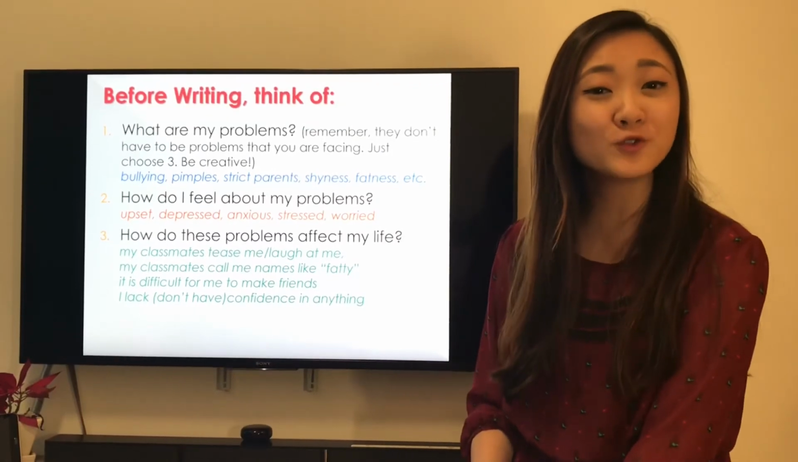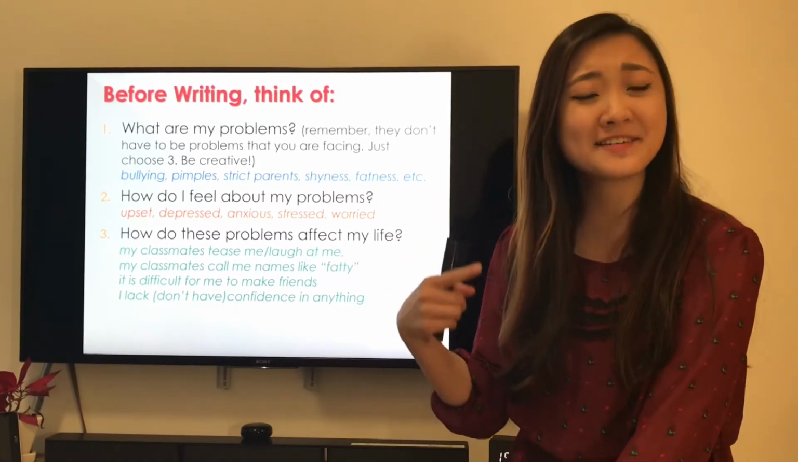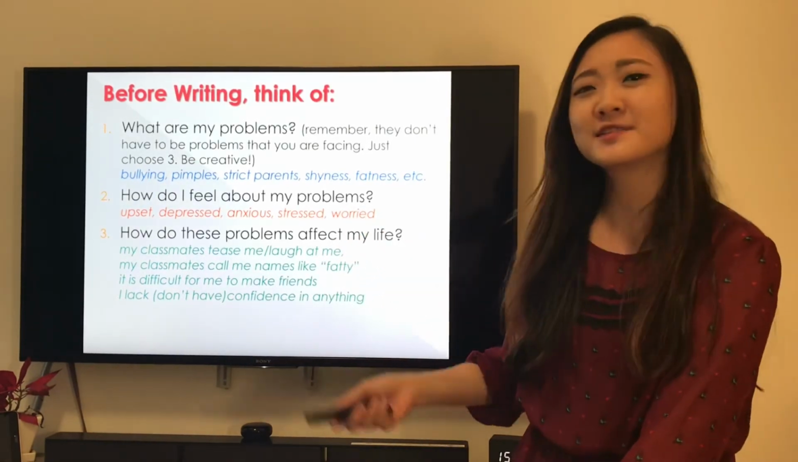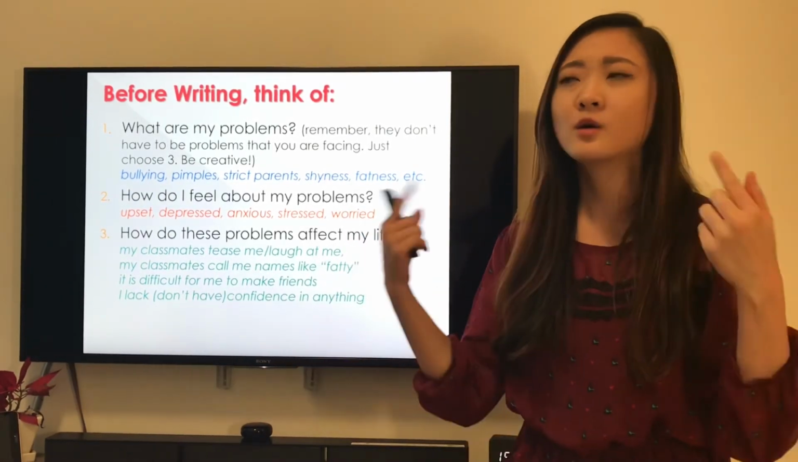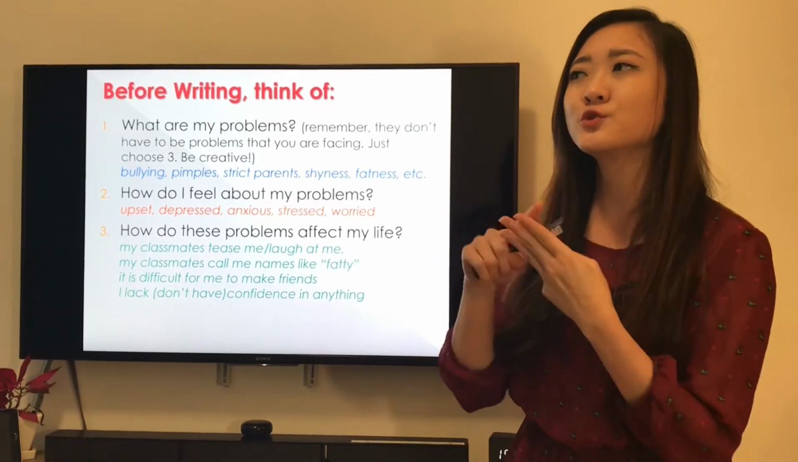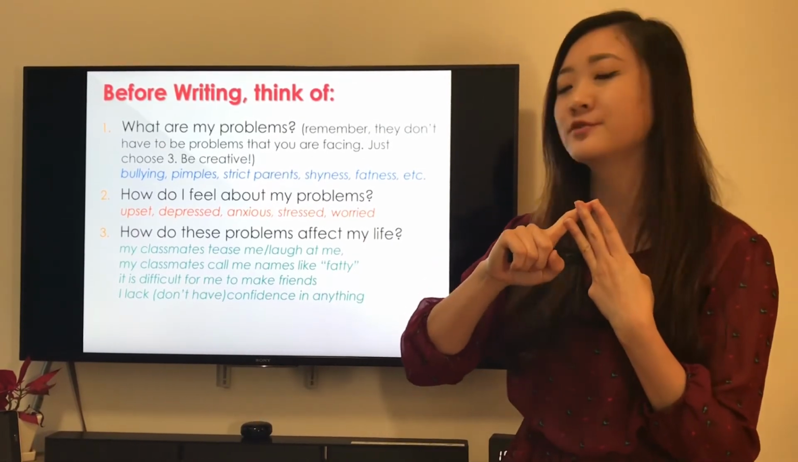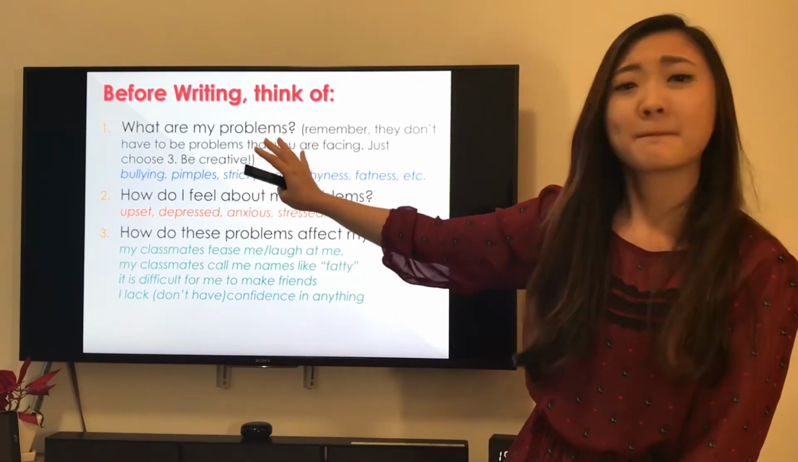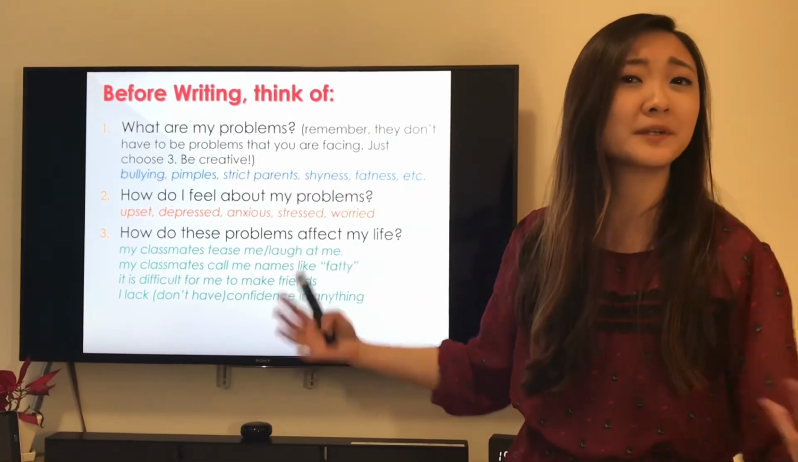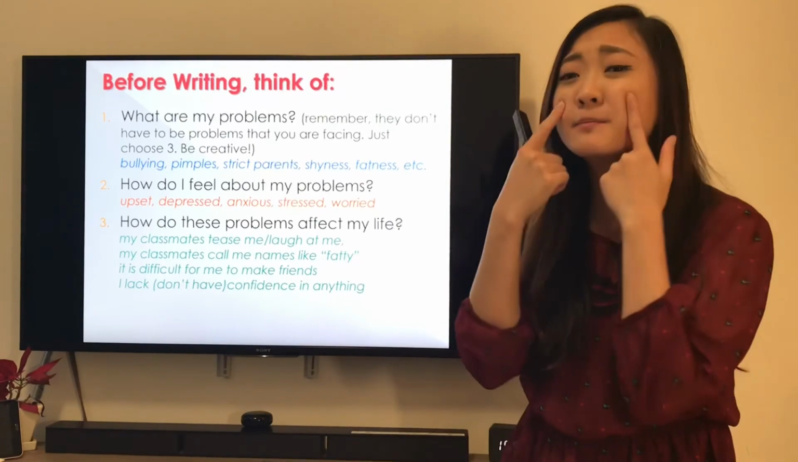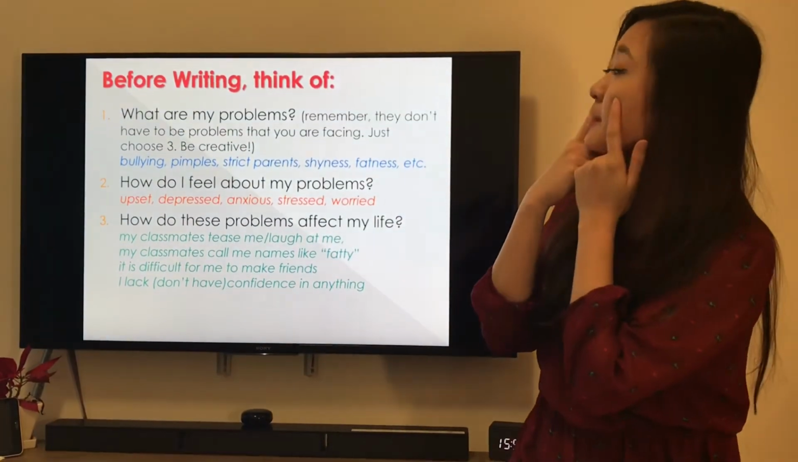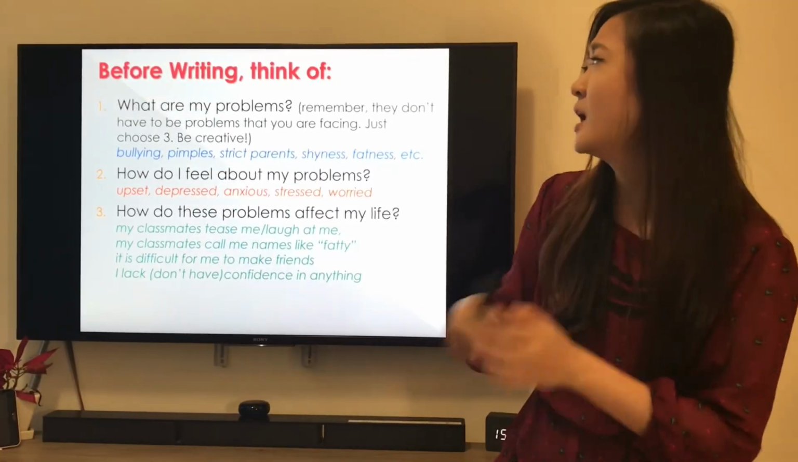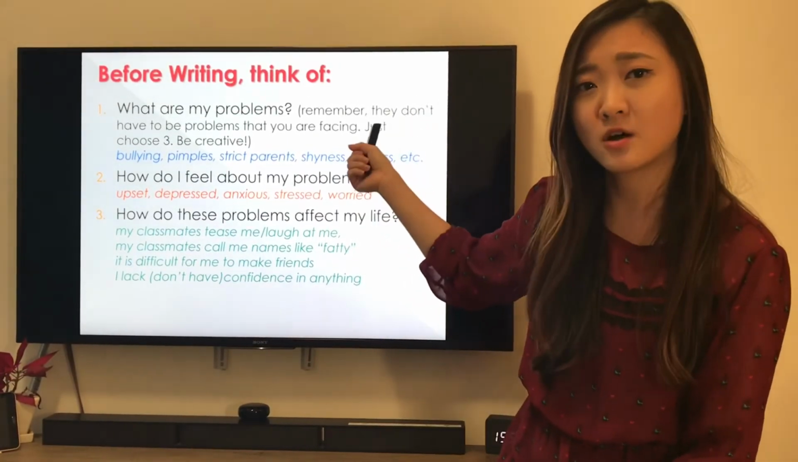Alright, before you write, you need to start thinking about what you want to write first. These are my suggestions. First, think about what your problems are. What are my problems? Choose 3, alright? Remember, they don't have to be real problems. Here's one, bullying. You can talk about bullying. People are bullying me in school. Or you can talk about pimples on your face. You can talk about your strict parents. They say no to everything that you do. Think about what problems you want to talk about.